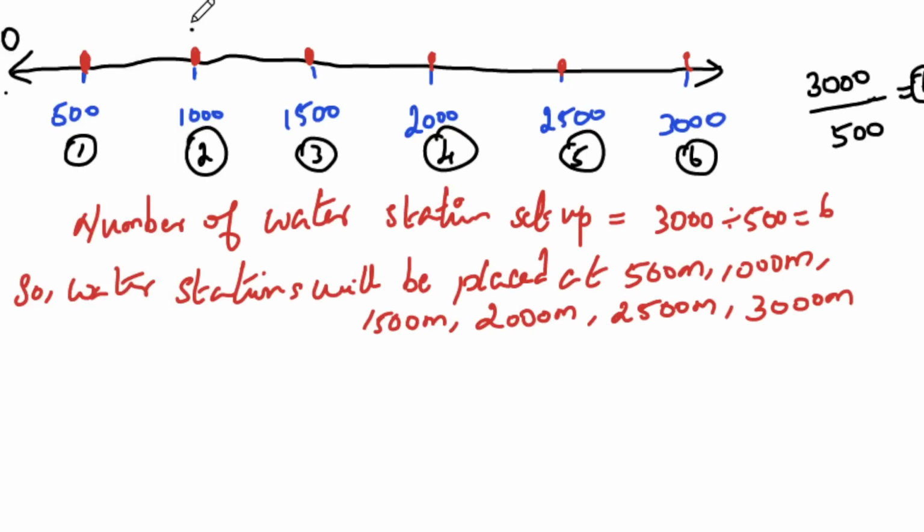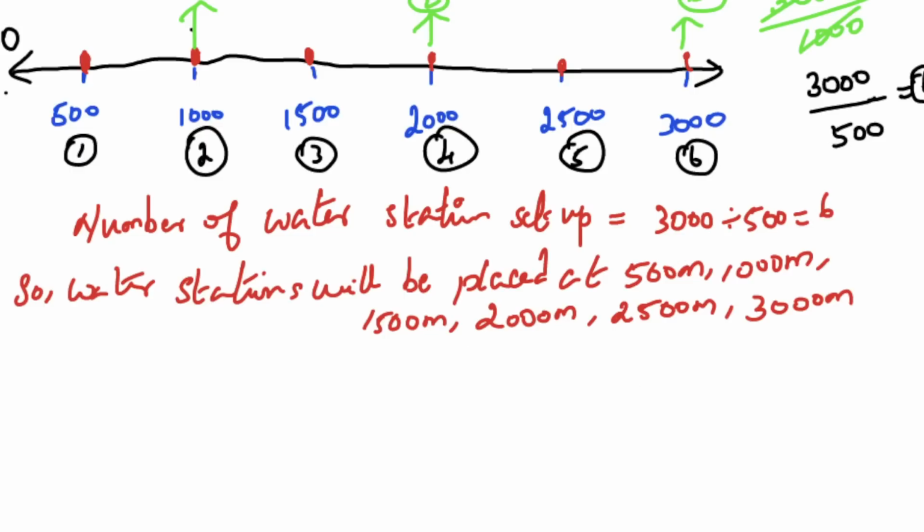Okay, so every 1000 meters, the water station will be here. So first station, second station, and this is the third station. So 3000 divided by 1000 is equal to 3, so 3 stations will be there. So you have to frame the answer: the number of water stations set up is 3000 divided by 1000, which is equal to 3. So the water stations will be placed at 1000, 2000 and 3000. Okay, so this is an example for you.